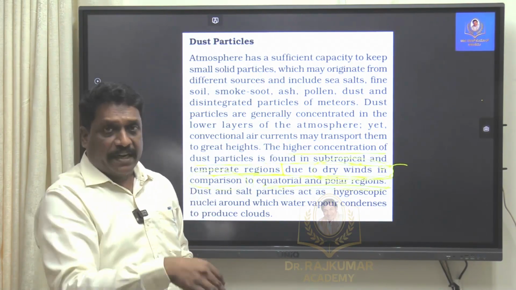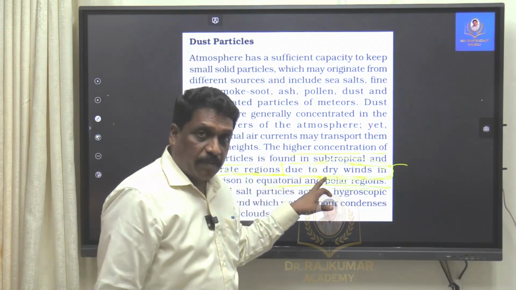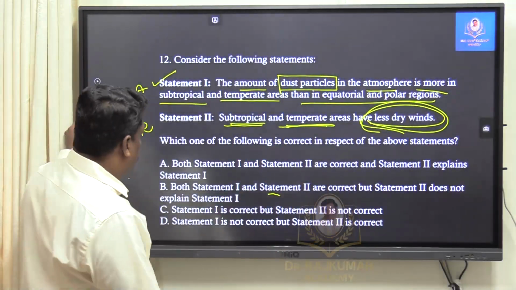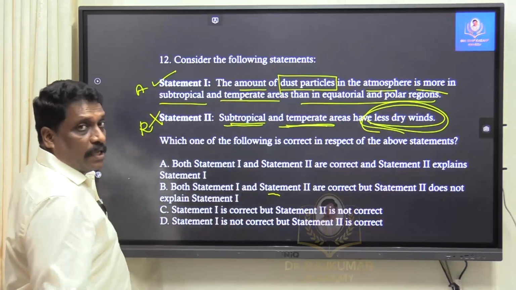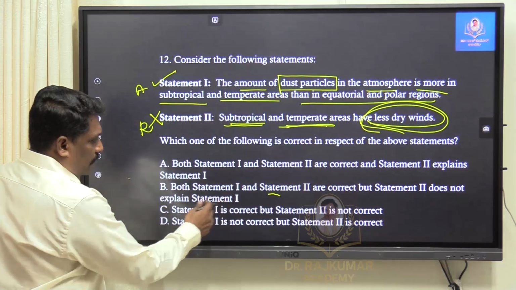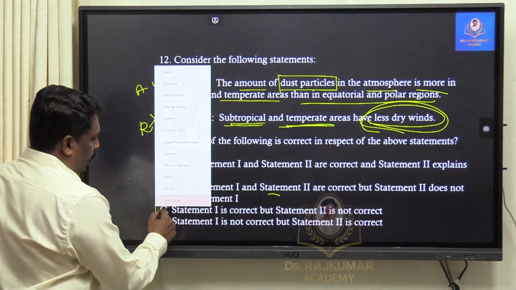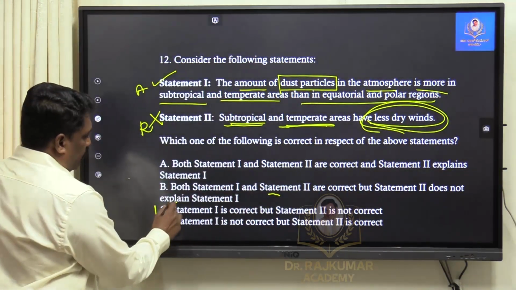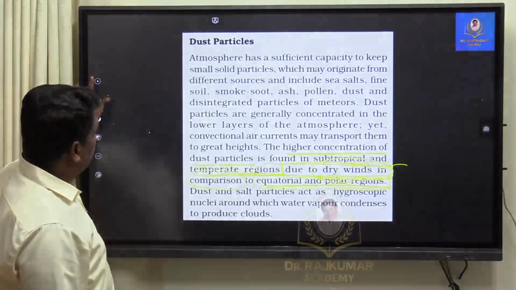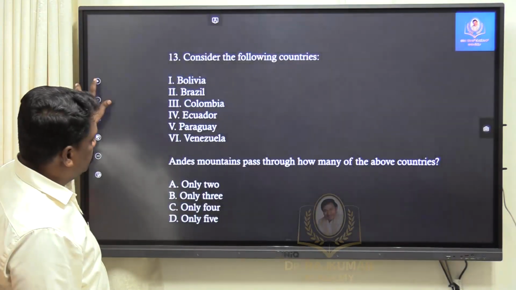So where dry conditions are there, dust particles will be more. So my dear friends, by direct interpretation of NCERT lines, statement 2 is wrong. If statement 2 is wrong, directly I can say that statement 1 is correct and statement 2 is not correct. My answer to this question will be C.